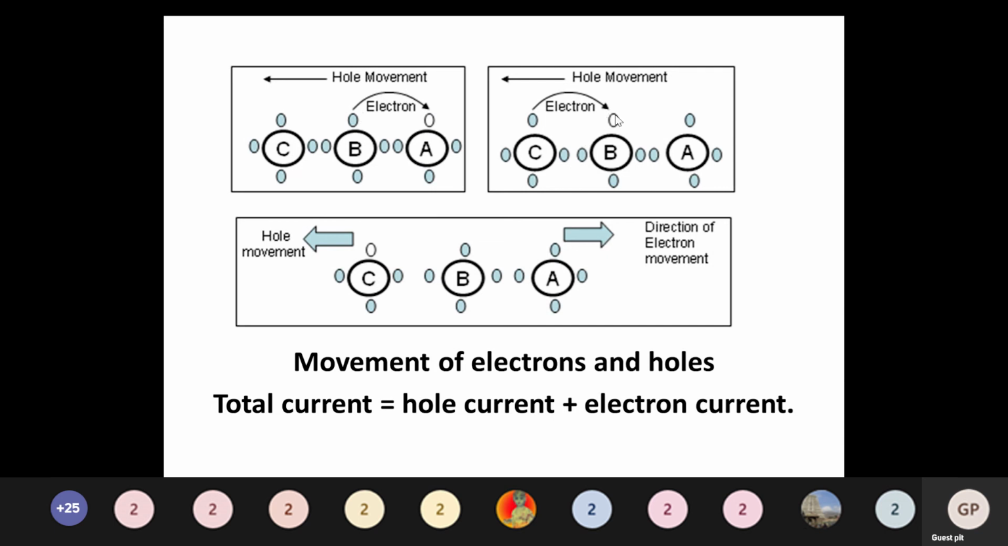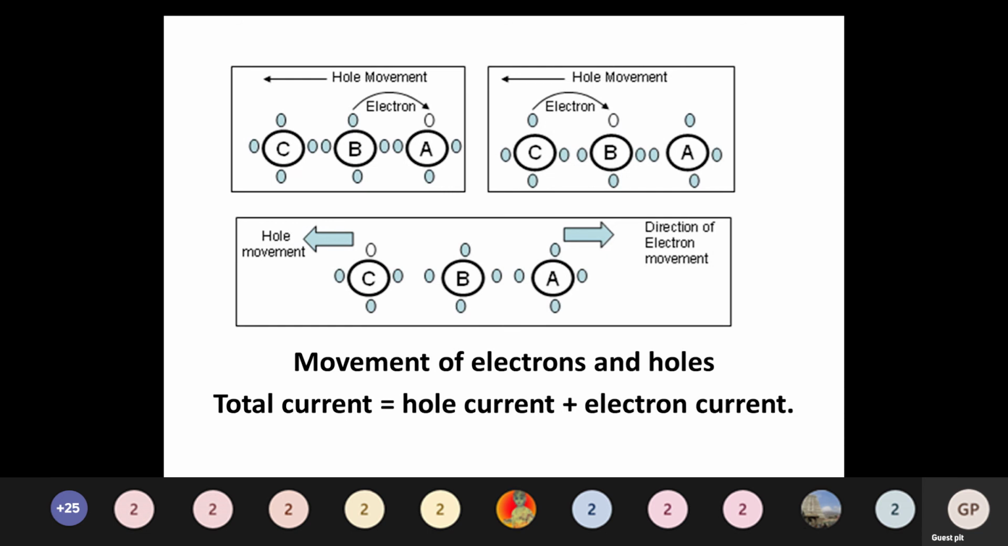So that is this one. In B atom we are having a hole. Next, the C atom sends one electron to the B atom. So what will happen in C atom? It will create one hole. Clear? Like that, the electrons are moving as well as holes are moving. So the total current is equal to holes current plus electrons current.